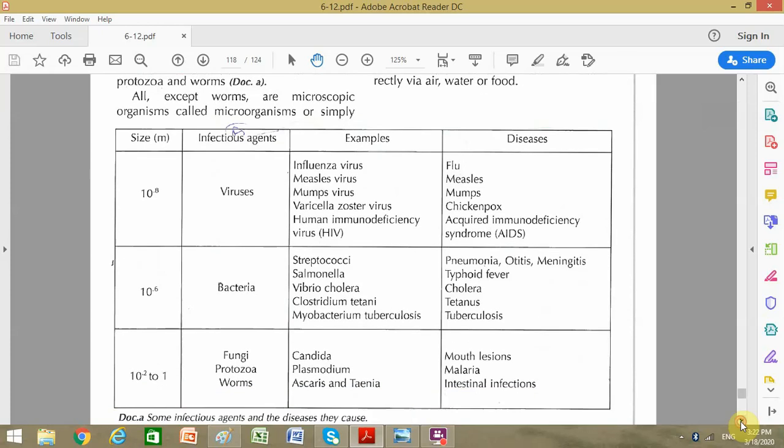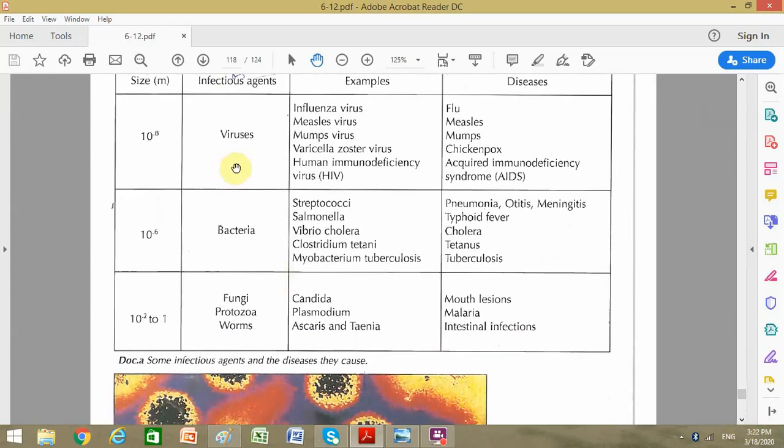Examples of these microorganisms: for example, viruses, the influenza virus that causes the flu, the measles virus that causes measles, the mumps virus, the varicella zoster virus, and the human immunodeficiency virus, and they are the causative agents of mumps, chickenpox, and the acquired immunodeficiency syndrome or AIDS. They are 10 to the power minus 8 meters in diameter, 100 times less than that of a human cell, and that's why they are intracellular antigens. They are capable of entering into the cell and destroying our cells and leading to their death.